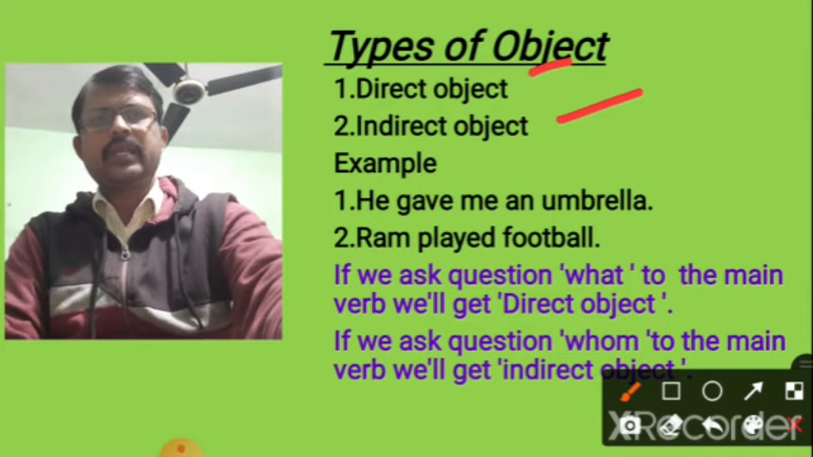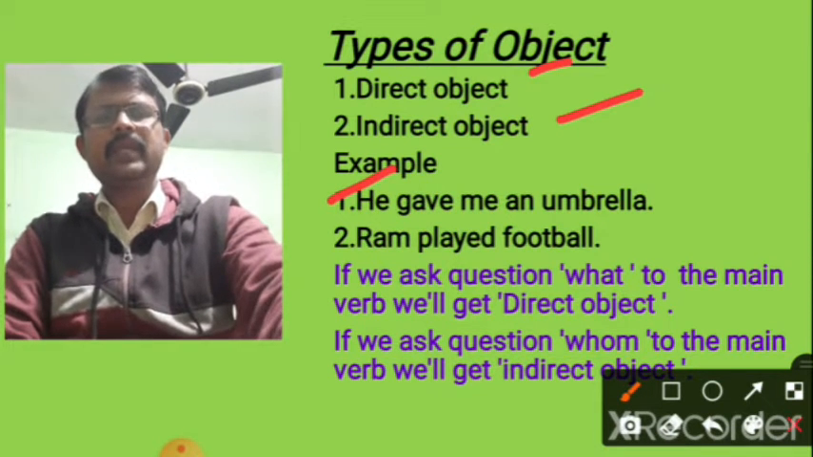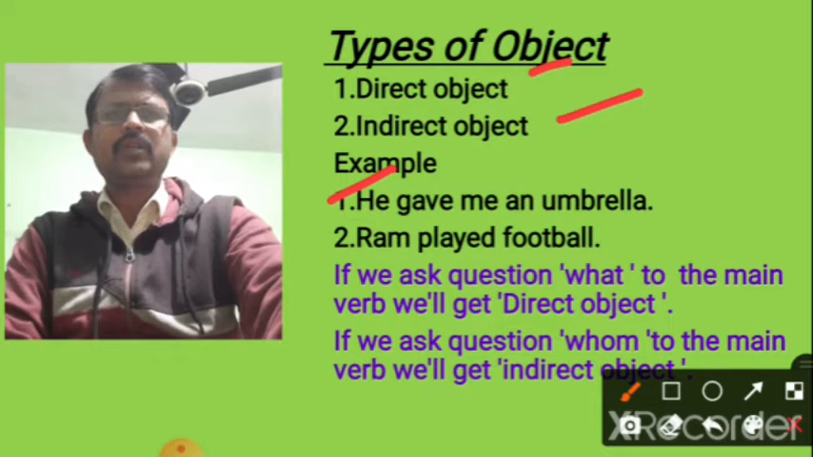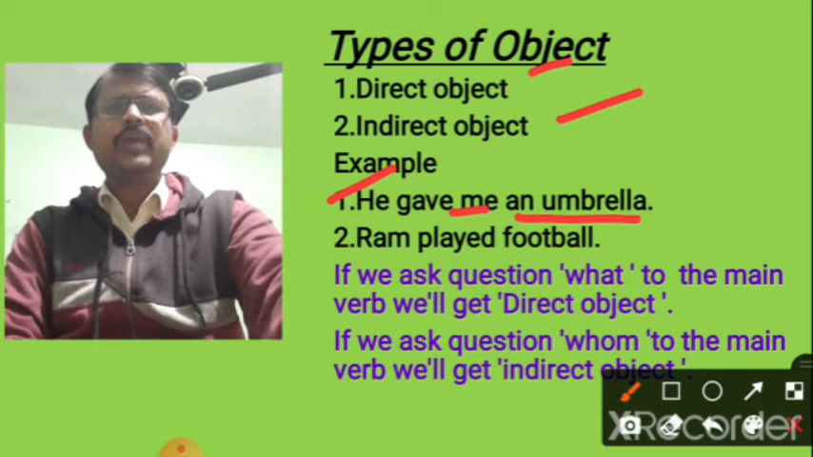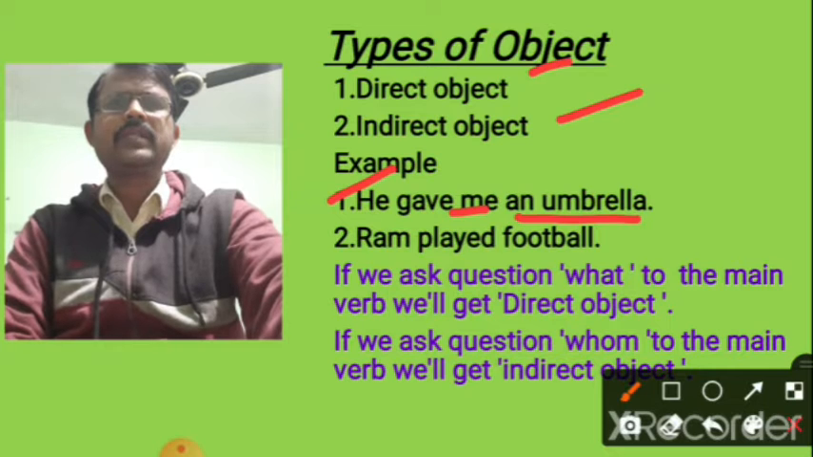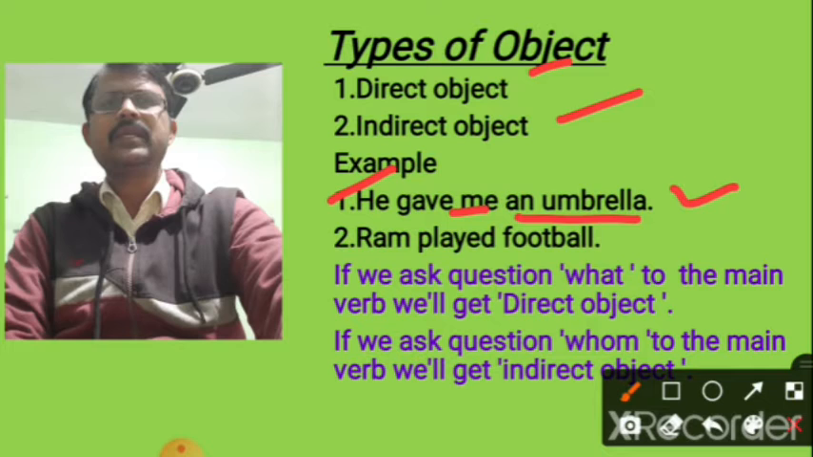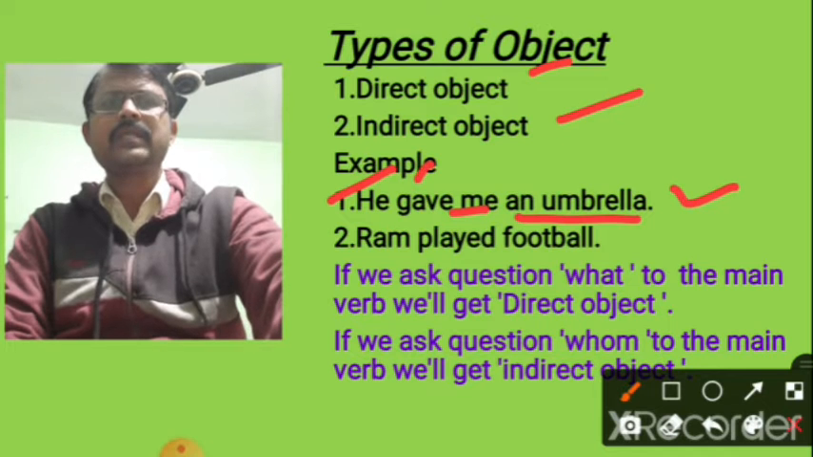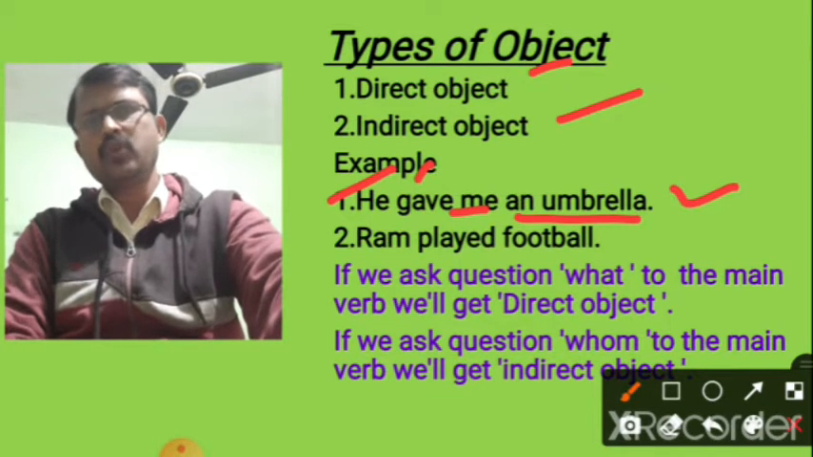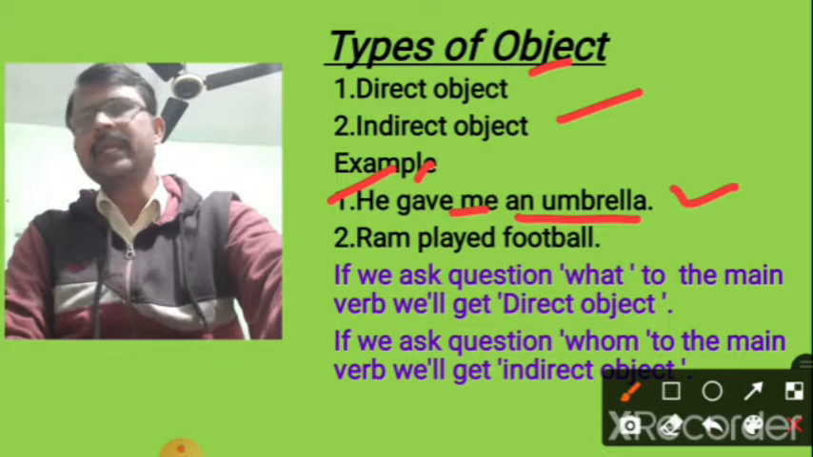Again, look at this example. He gave me an umbrella. Here me is the object and an umbrella another object. If we ask question what to the main verb, we will get an umbrella. So here an umbrella is the direct object. If we ask question whom to the verb gave, answer is me. So me is the indirect object.